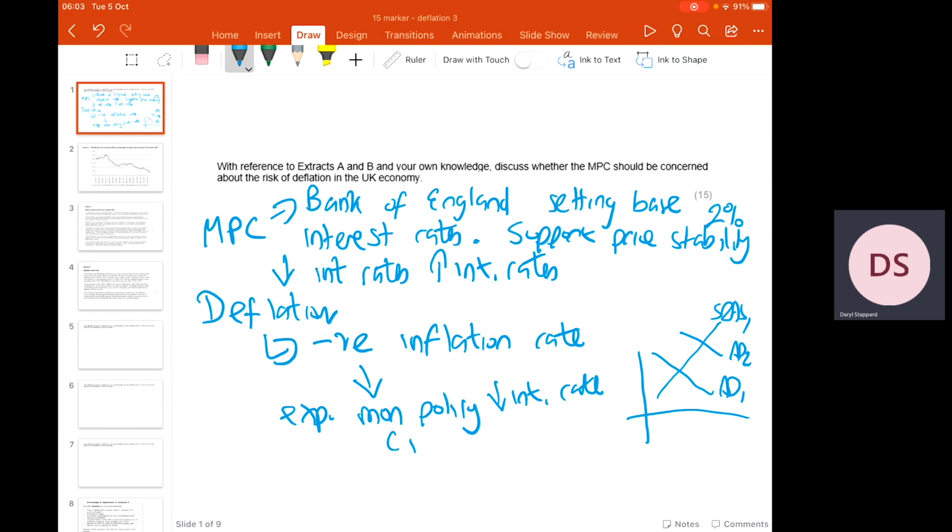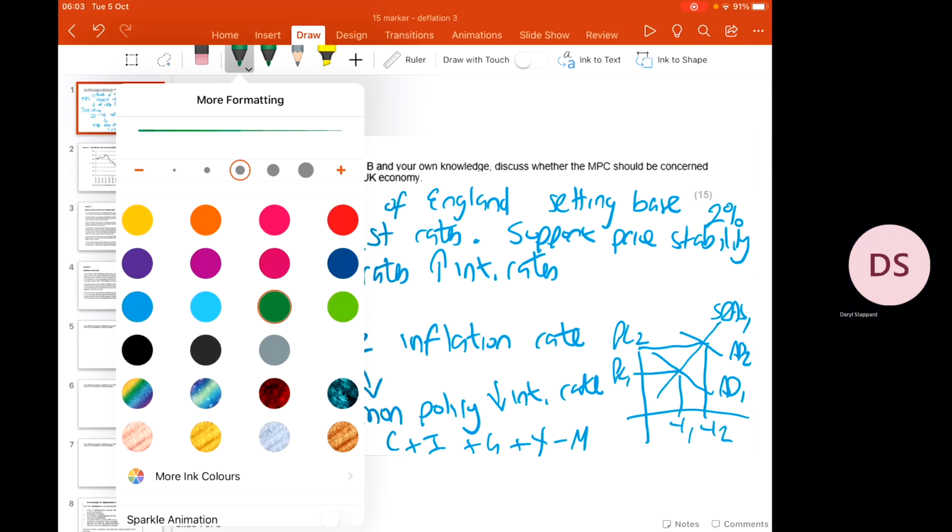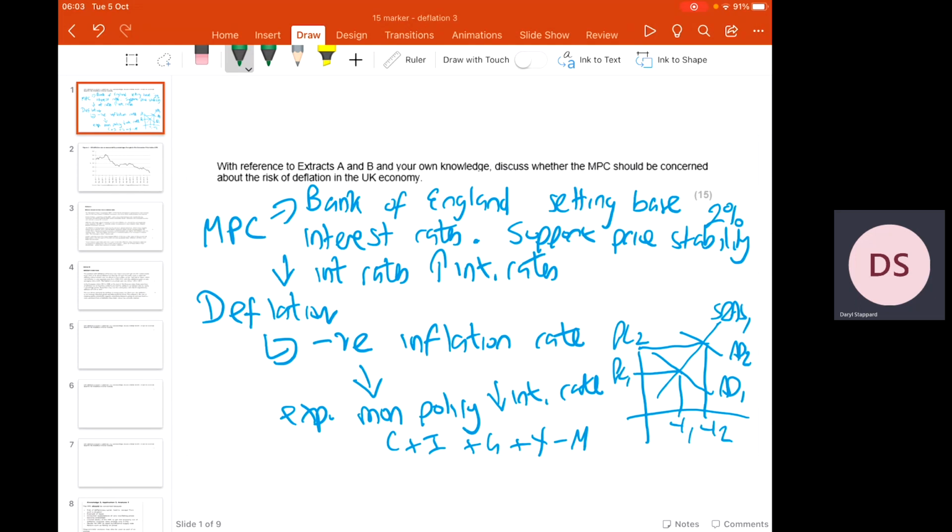Now, the reason why it would do this, if you think about the formula C+I+G+X-M, I'll show you this here, this is the demand pull inflation. Obviously, it's quite a scruffy diagram, but it hopefully shows you the point. Now, as interest rates fall, it would stimulate consumption. And the reason why that would happen is that it would reduce the returns on savings. So the opportunity cost of spending your money would fall. So it would incentivize more people to spend rather than save. So it would raise the average propensity to consume.